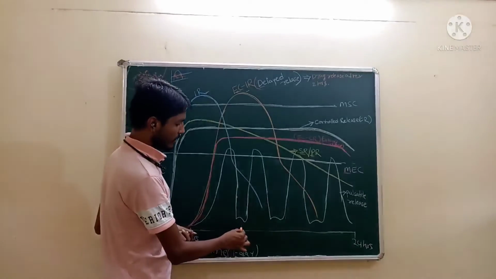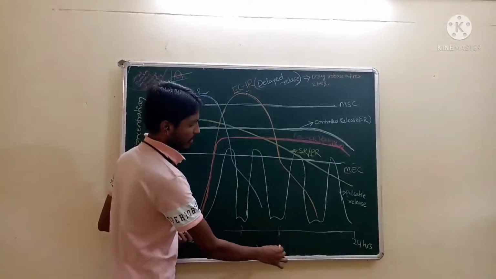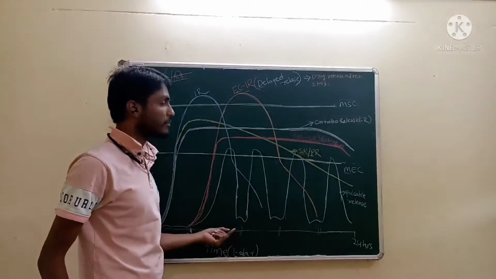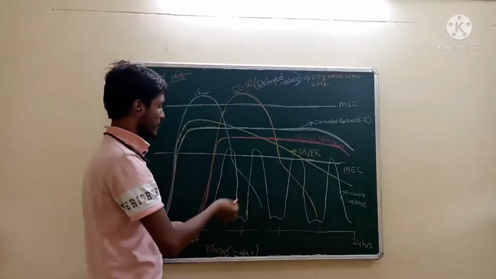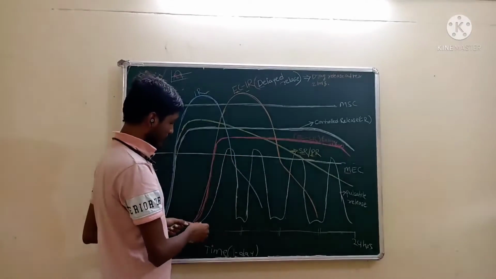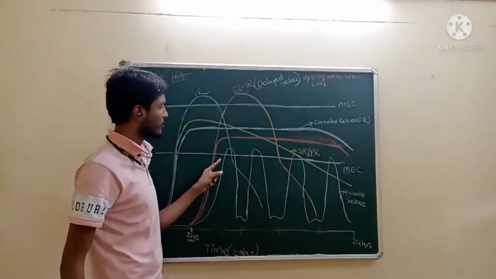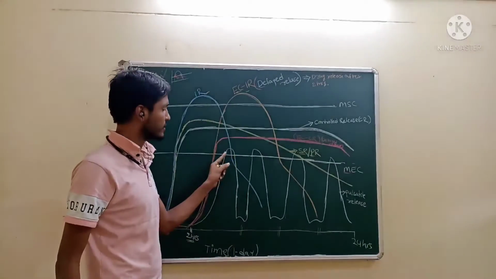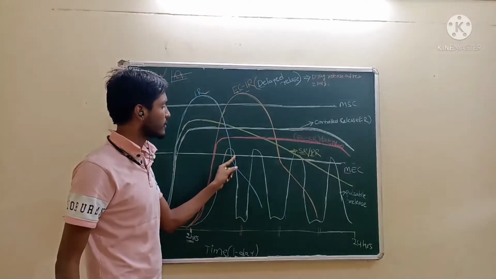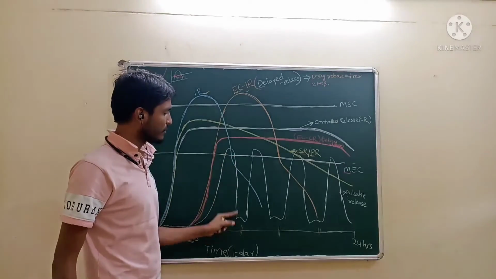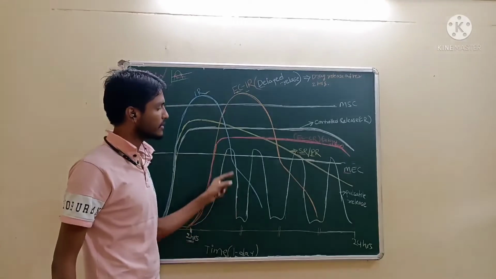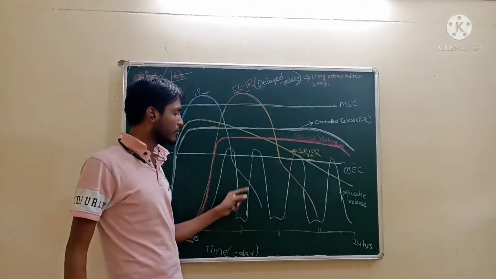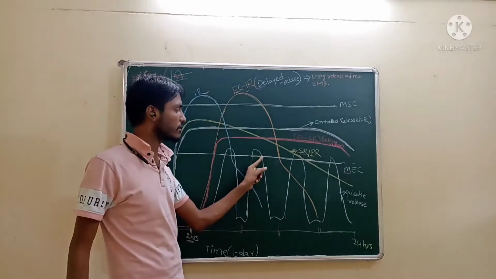See, the drug will release at intervals. Pulsatile means fluctuation in the plasma concentration. See, the drug is released here, the onset of action is here, then the duration of action is less. Then again, less than the minimum effective concentration, the drug will not be effective and shows no response. Again drug release, again onset of action, duration of action.